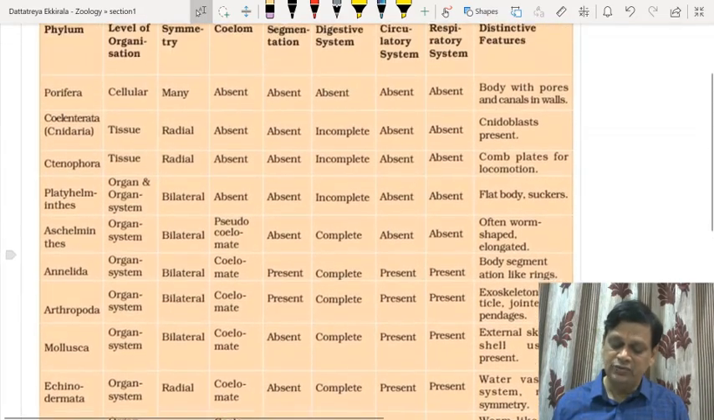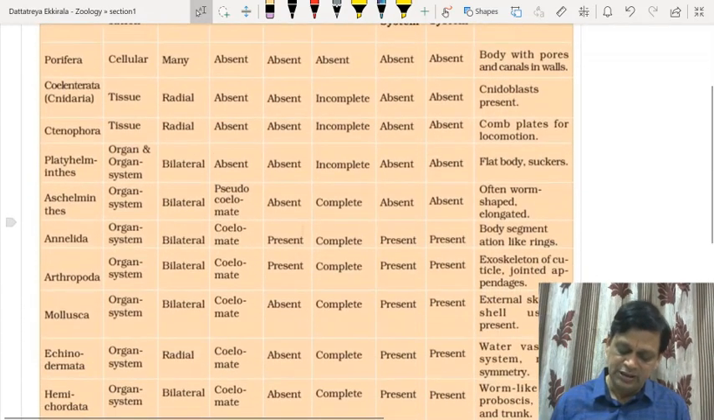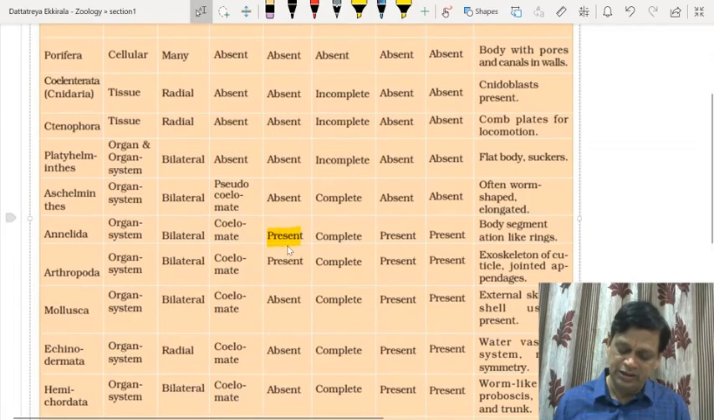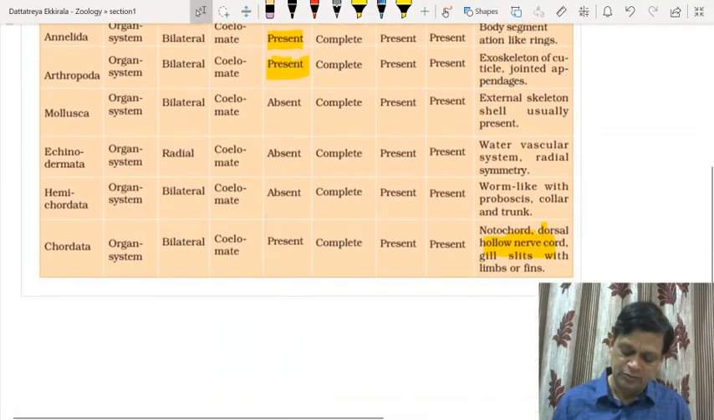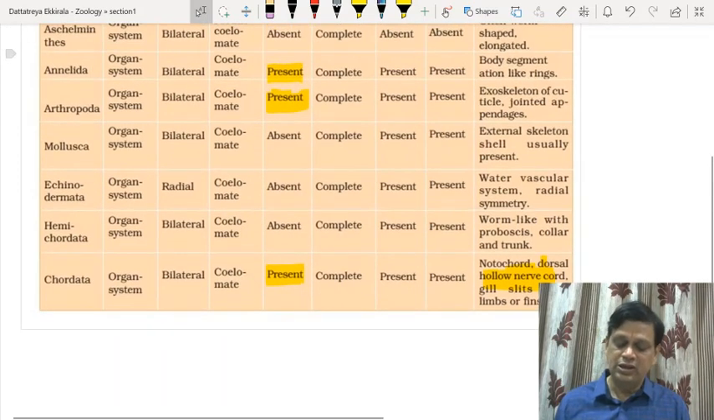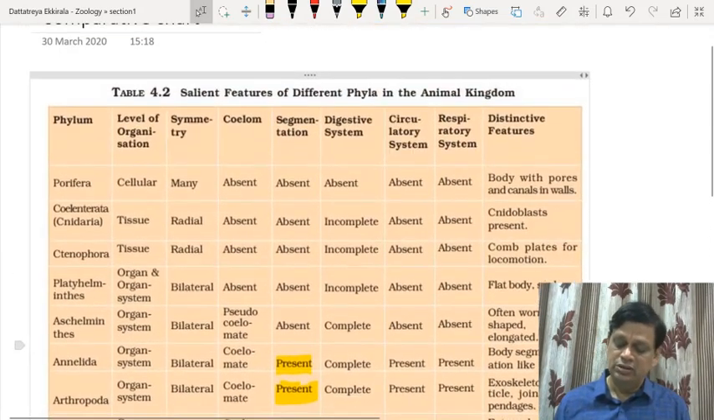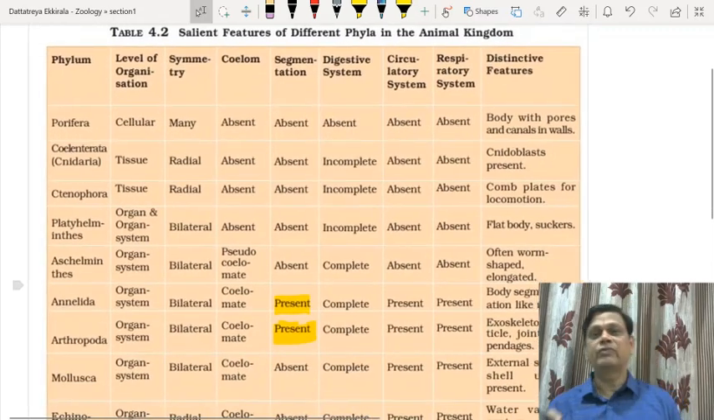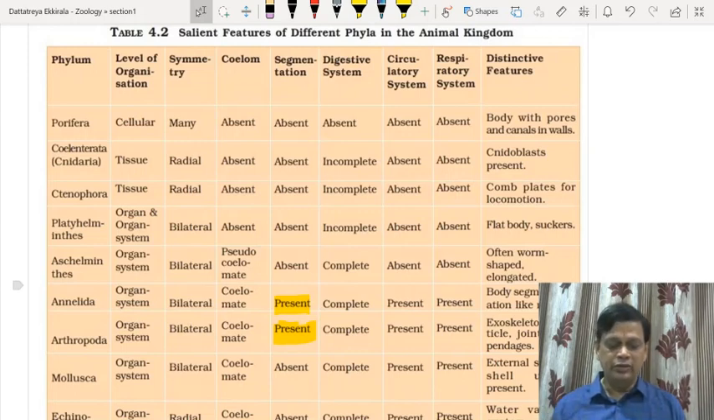Segmentation: what are the members? If you observe the point of segmentation, segmentation can be present in Annelida, can be present in Arthropoda, that is another group. And another group with segmentation is Chordata. So these are the three groups provided with segmentation. You see their habitat: marine forms, Porifera, Cnidaria, mostly marine, Ctenophora, only marine, Echinoderms, marine forms, and like this. So try to make an overall picture.